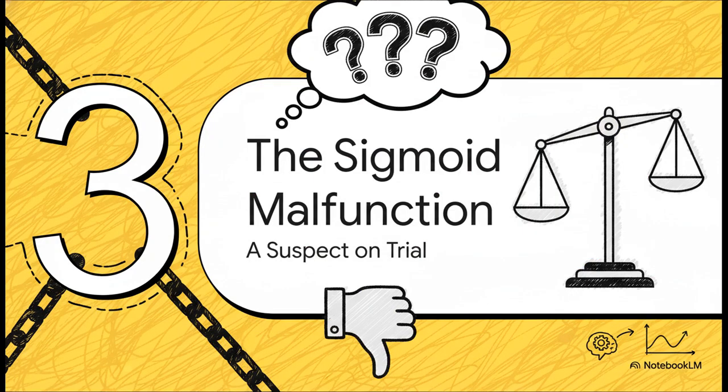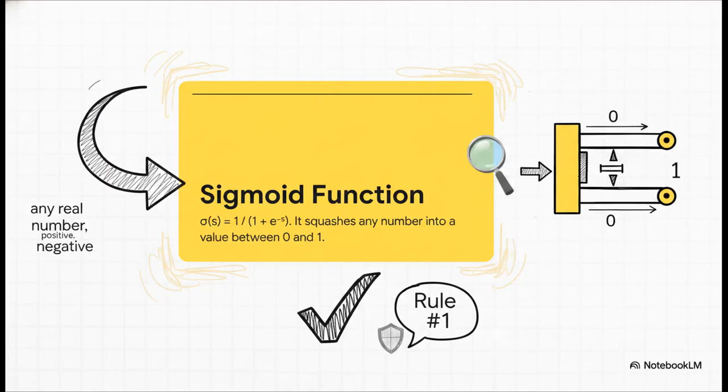So let's bring in our first suspect, the sigmoid function. Now, on the surface, this function looks like a pretty good candidate. It's used everywhere else in machine learning, so why not here? Well, let's put it on trial and see how it holds up against our three rules. The sigmoid function is really famous for one thing. It can take any number you throw at it, big, small, positive, negative, and it squishes it down into a nice, tidy value somewhere between 0 and 1. And that sounds perfect. It passes rule number 1, being non-negative, without even breaking a sweat. So far, so good, right?